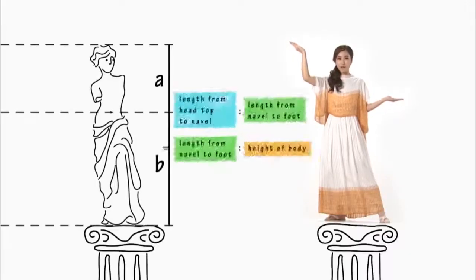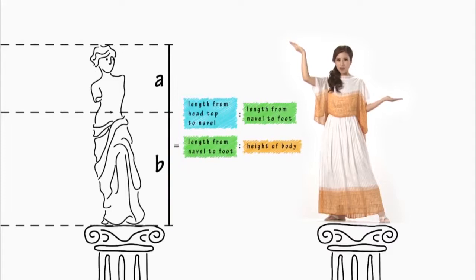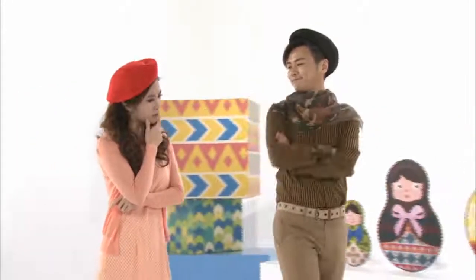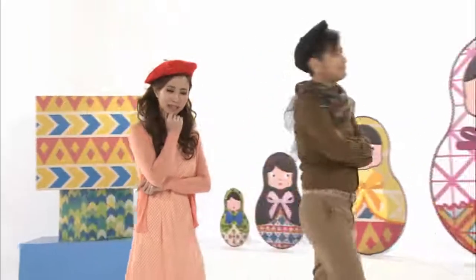Ancient Greeks believed that if a person's upper body to lower body ratio was equal to their lower body to height ratio, then that person had a perfect body. The ratio is about 0.618. This is the famous golden ratio. Looking at your upper body to lower body ratio, your body seems to be...